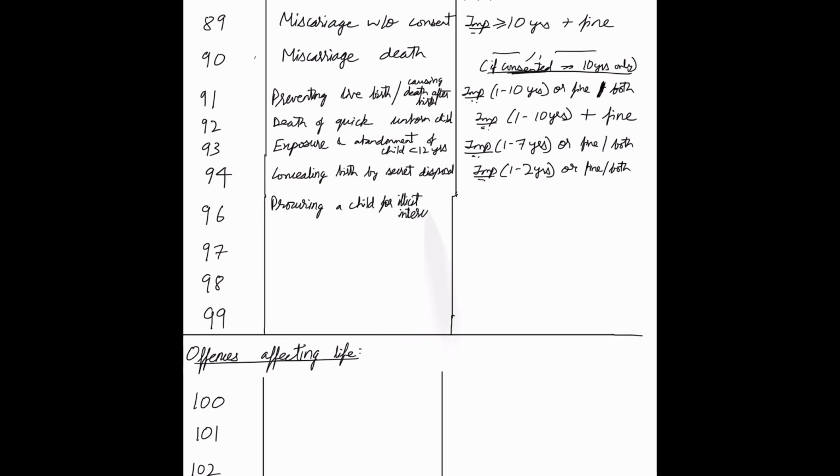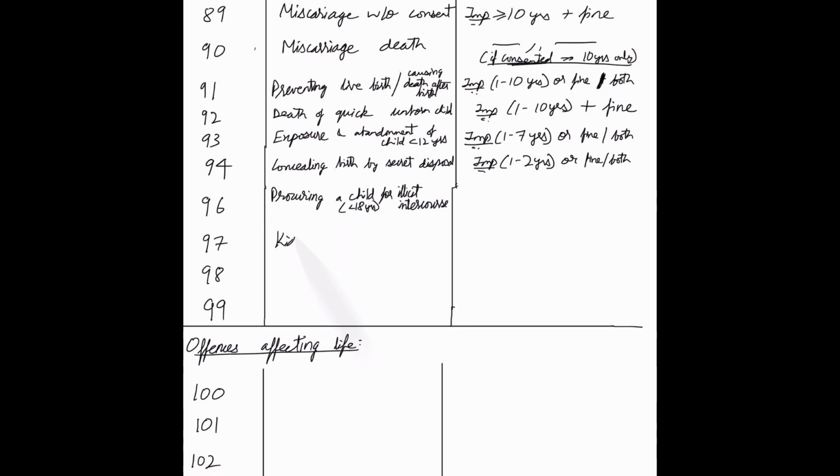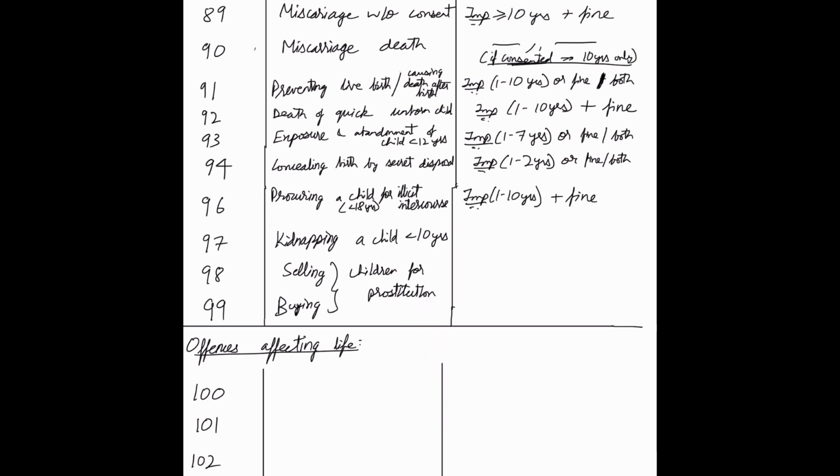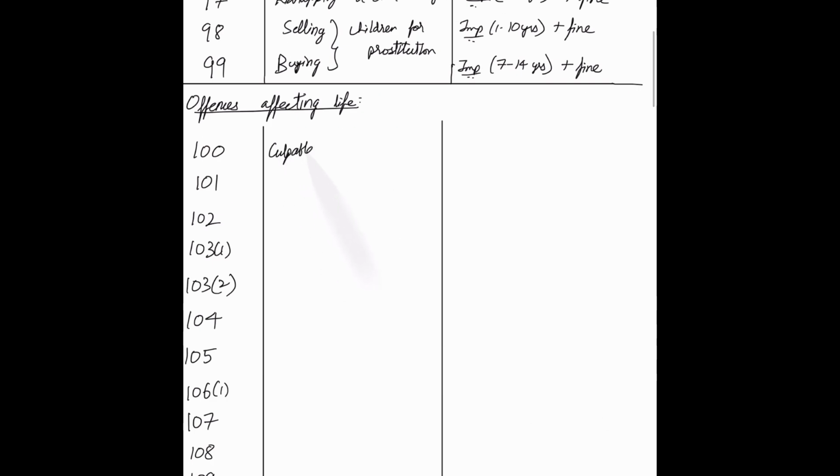Procuring a child for illicit intercourse, that's less than 18 years, is dealt with by Section 96. 97 deals with kidnapping a child less than 10 years. 98 and 99 deal respectively with the selling and buying of children for prostitution. Under Section 96, the punishment is up to 10 years of imprisonment with fine, up to 7 years imprisonment with fine for 97, up to 10 years imprisonment for 98, and 7 to 14 years of imprisonment for Section 99,